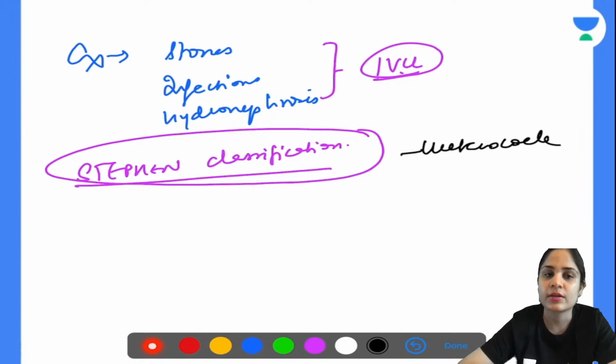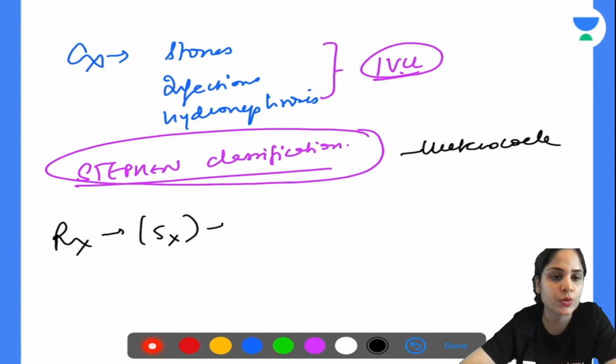Okay, all right. What is the treatment? Anyone? What is the surgery that is done in case of this? Or you don't do anything? As usual, whatever is the complication, stone or UTI, has to be treated. Anything else that is done?